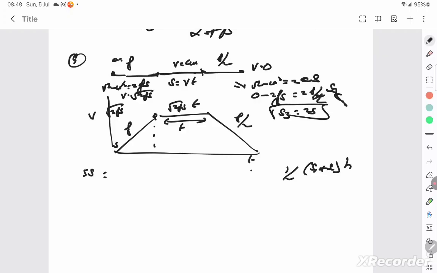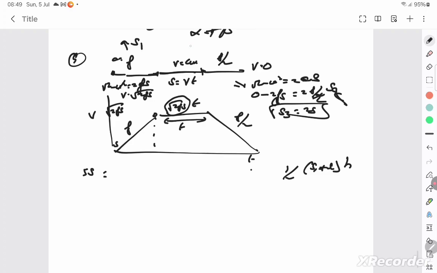You get a relation. This distance we are considering as s, or s1. In other words, this is s1, and this is s2, which turns out to be v into t, and this is s3, which turns out to be 2s.